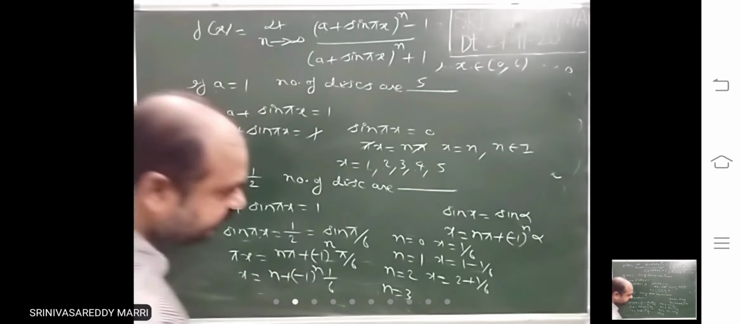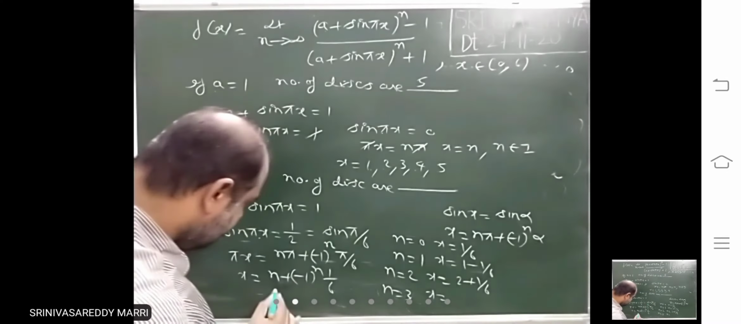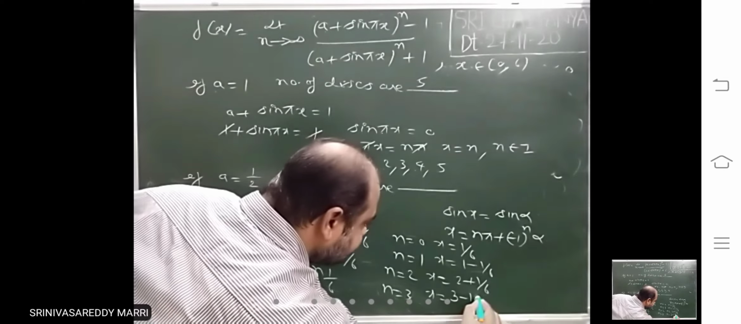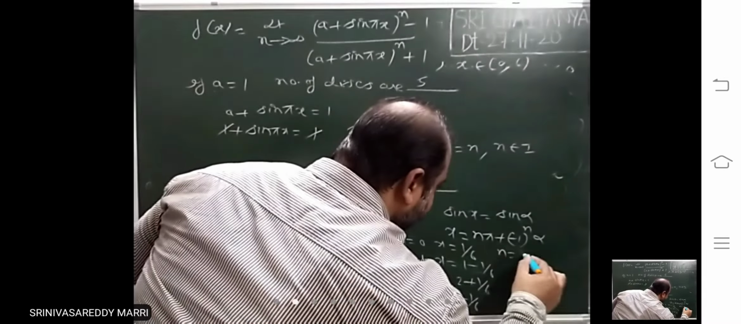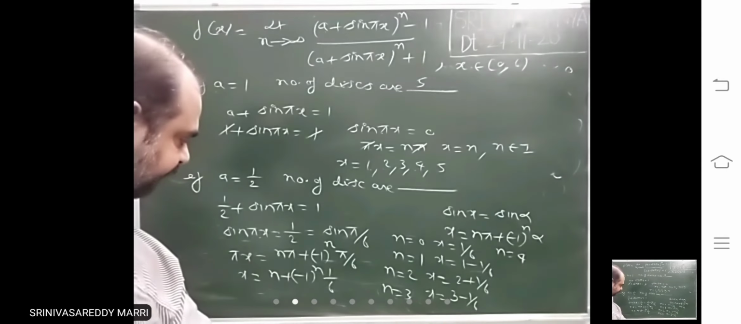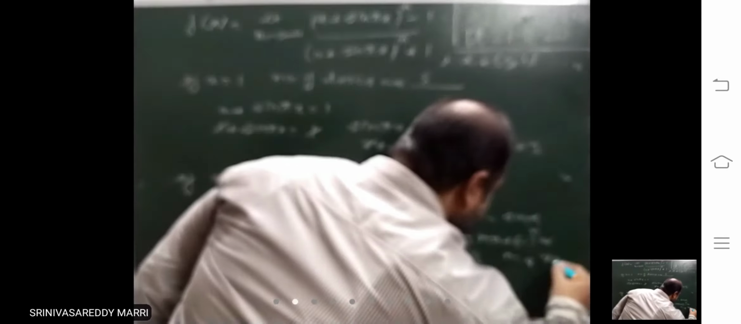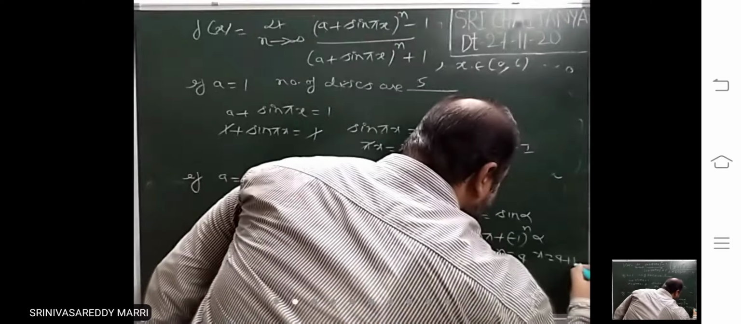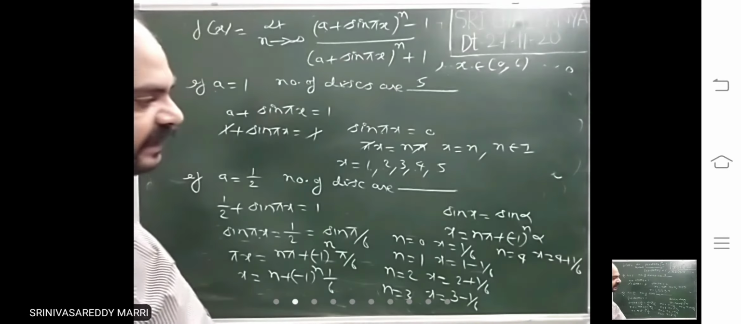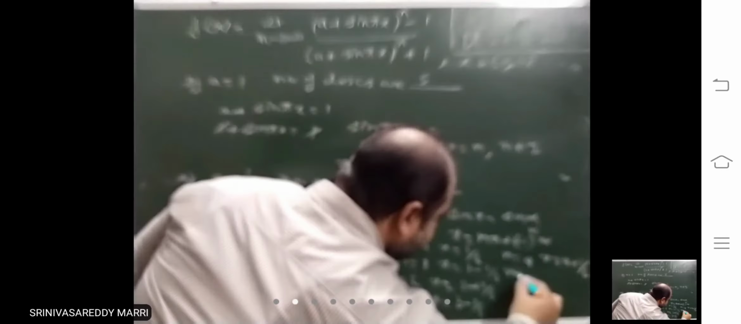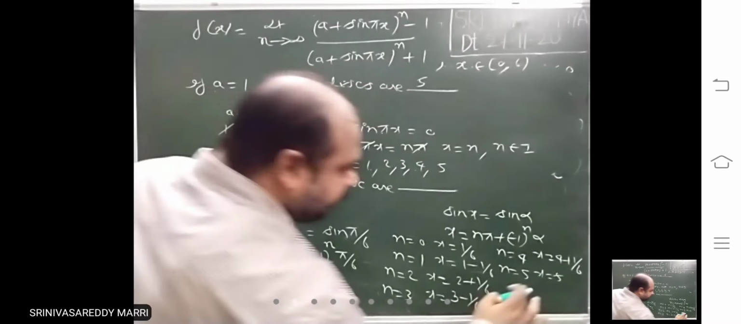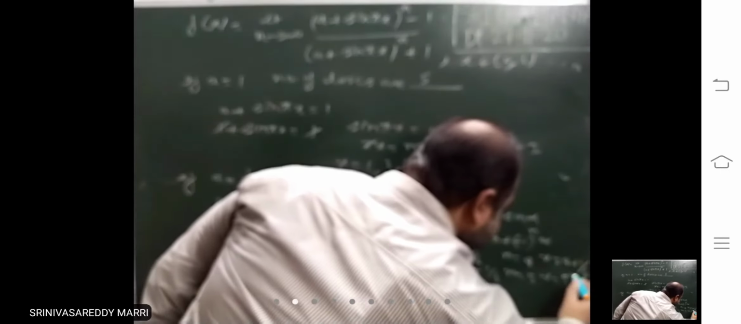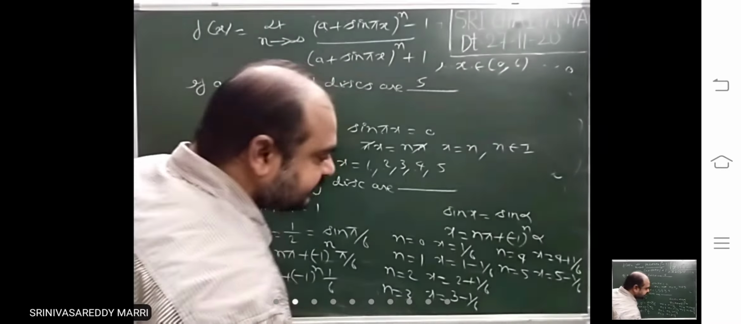N equal to 3: 3 minus 1 by 6. This x lies in that interval. N equal to 4 means x equal to 4 plus 1 by 6. This lies in that interval. N equal to 5, x equal to 5, this is minus 1 whole power 5, that is minus 1 by 6. This lies in that interval.